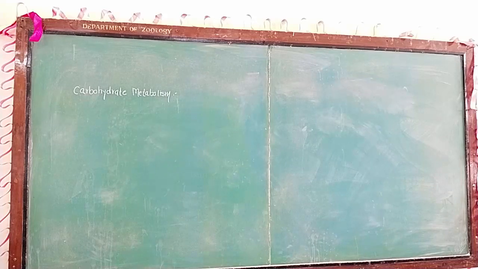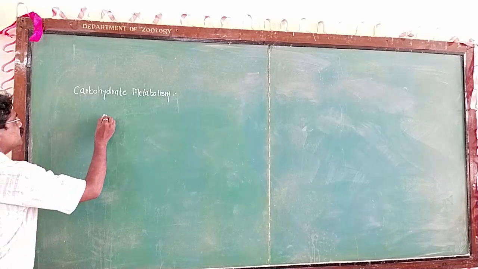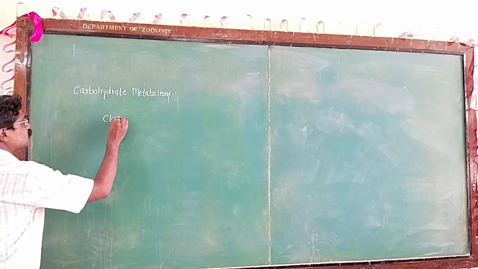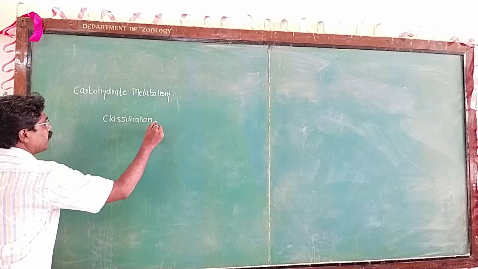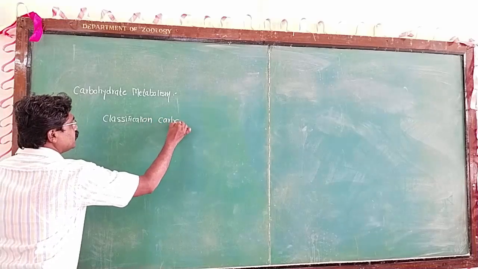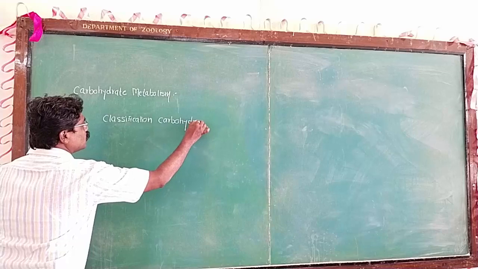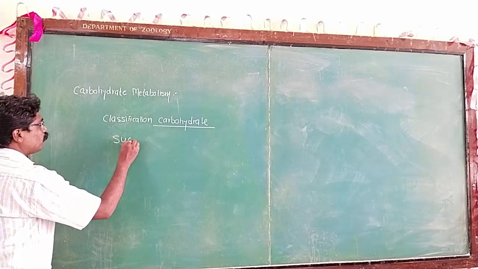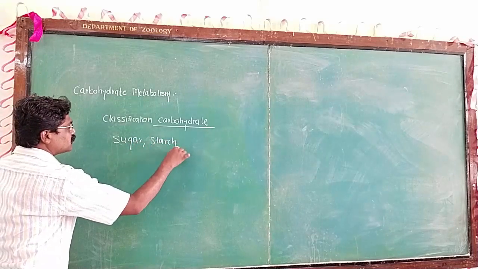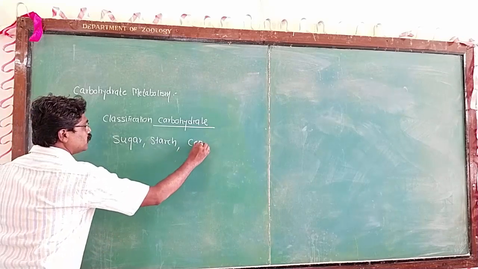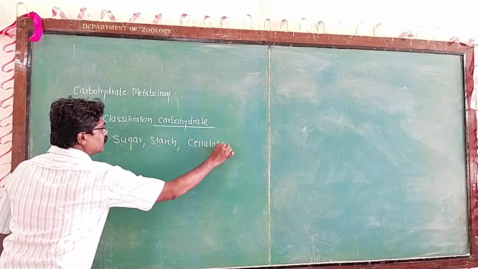Out of that, today we are going to observe the classification of the carbohydrate. With respect to the carbohydrate, it is necessary to know the basic things about it. Carbohydrate is one of the important organic molecules, which includes three components: the sugar, the starch, and the cellulose.